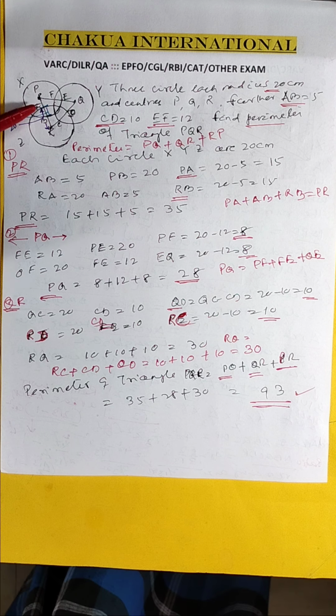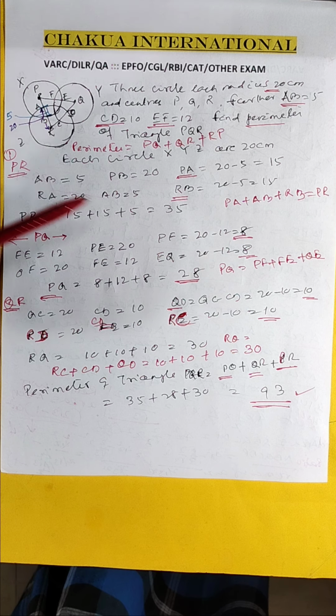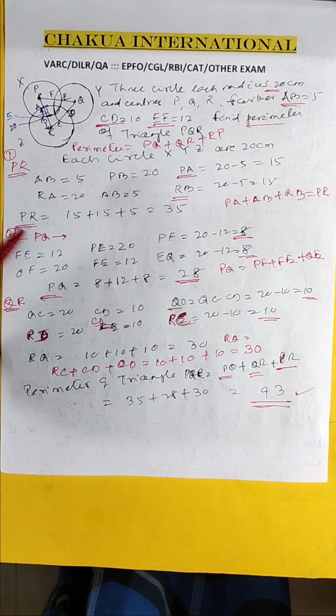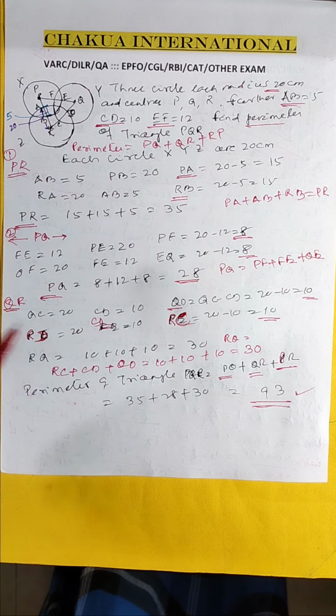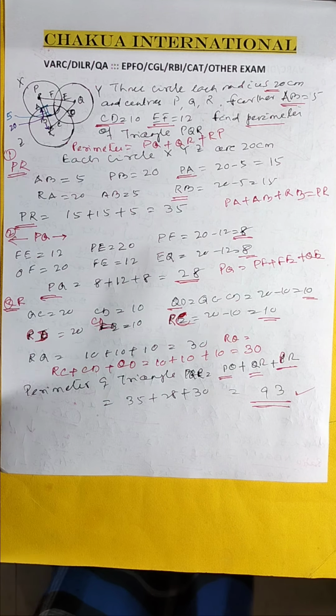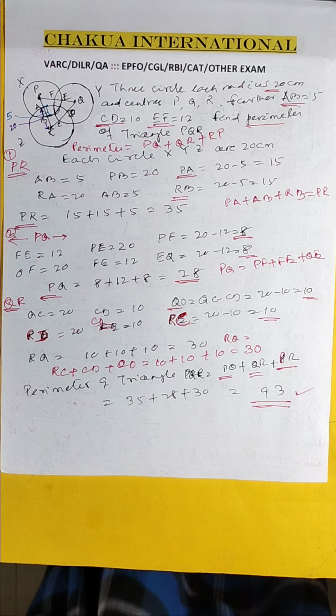This is AB is 5, PB is 20. So PA is equal to 15. Similarly, RB is equal to 15. So PR is coming 35, PQ is coming 28, QR coming 30. So the perimeter is 93. Completed.